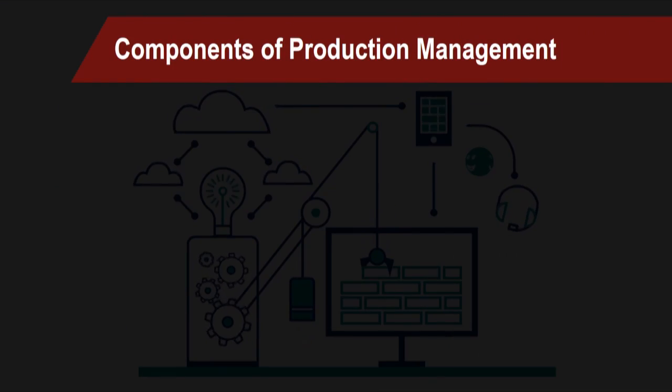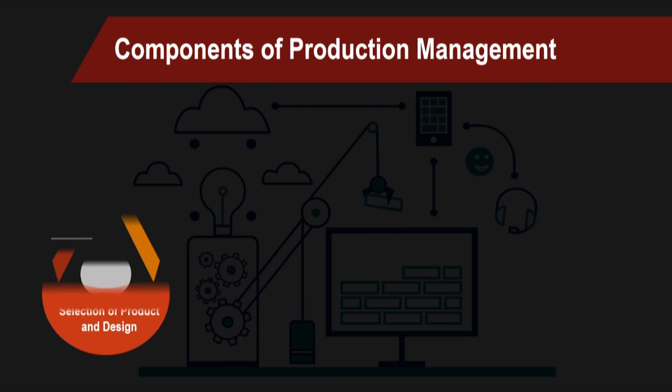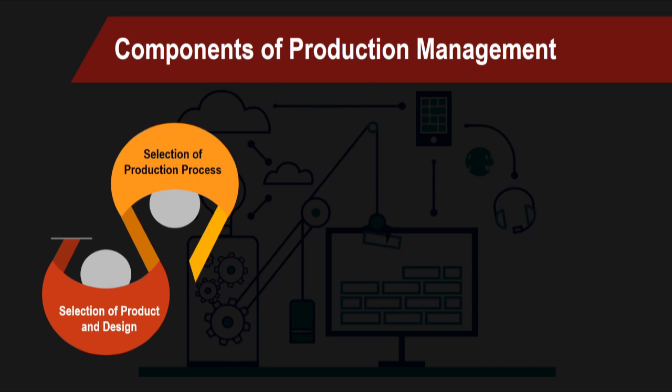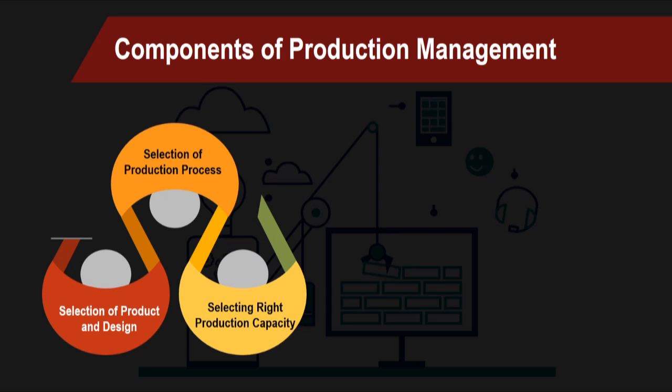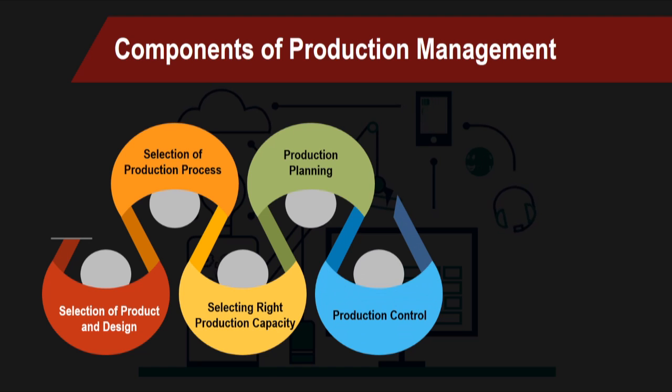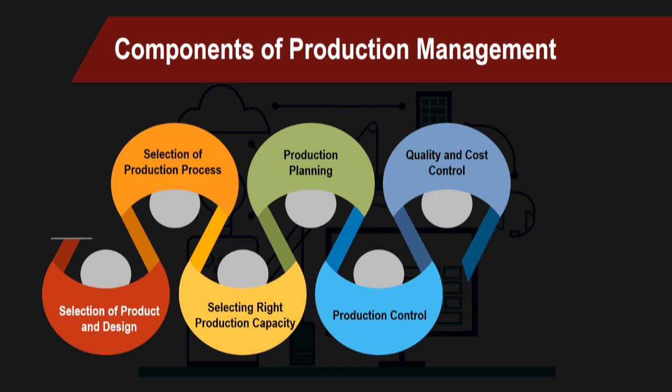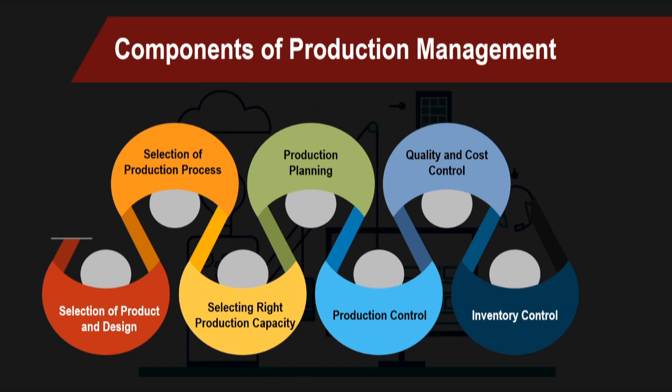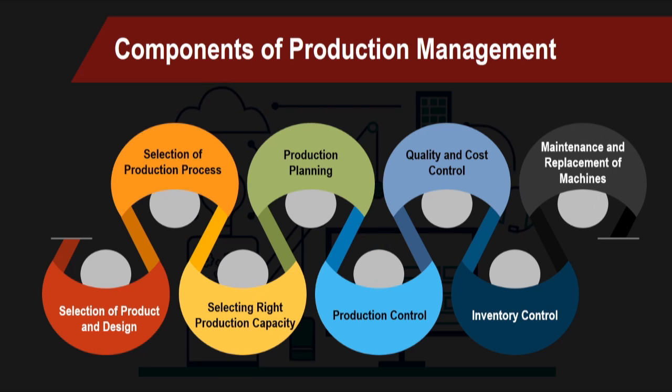Now, what are the different components of production management? The components or the functions of the production management are selection of the product and the design, then selection of the production process, selecting right production capacity, production planning, production control, quality and cost control, inventory control and the maintenance and replacement of the machines.